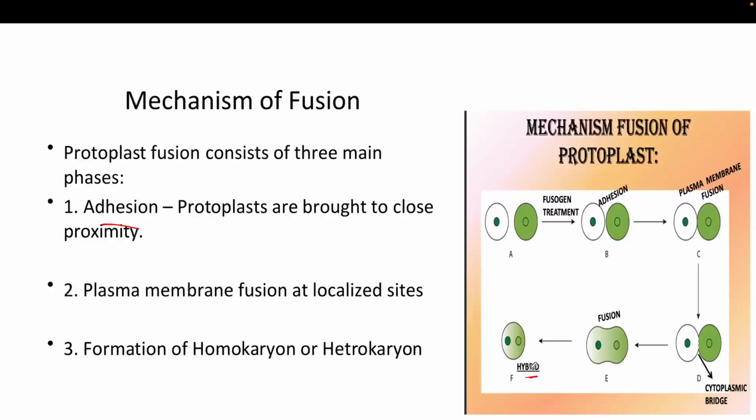When you are fusing two same cells, it will lead to a homokaryon, and when you are fusing two different types of cells, it will lead to a heterokaryon. Okay, this hybrid is called the heterokaryon, and if you are fusing two same-species cells, then it is called the homokaryon.